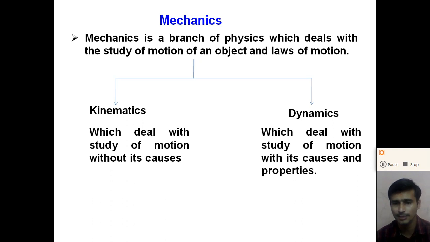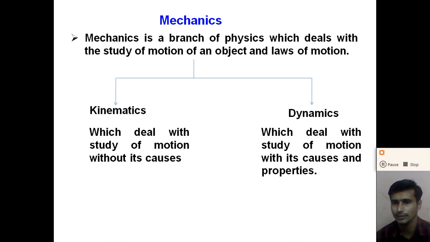The reason behind the motion we cannot study in this branch of mechanics. So kinematics deals with the study of the motion of the object without its causes.